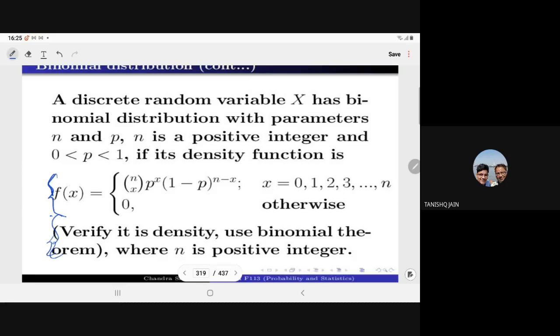It is very necessary to write this range. Otherwise, it is wrong. And otherwise, it is 0. Where n is what? Where n is the positive integer and p is what? Probability of the success in the Bernoulli trial. So it lies between 0 and 1 only.